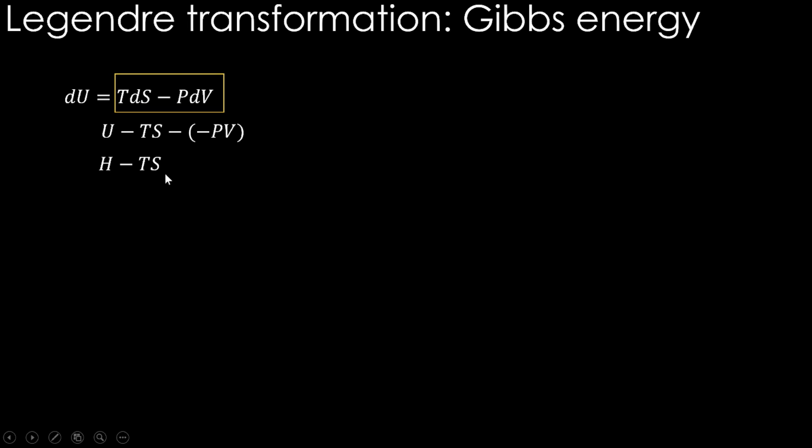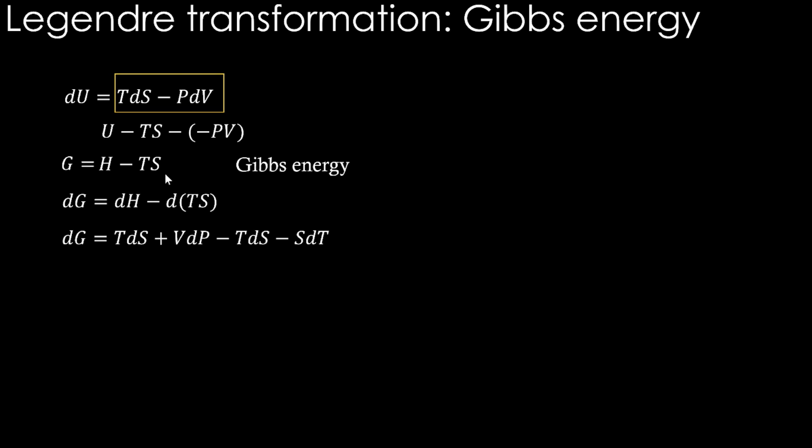So H minus TS, which is Gibbs energy now. So if you take this and do the differentiation, you will see that for dH you have to substitute what we got in the previous slide and apply it here. You will see that dG equals VdP minus SdT, right?